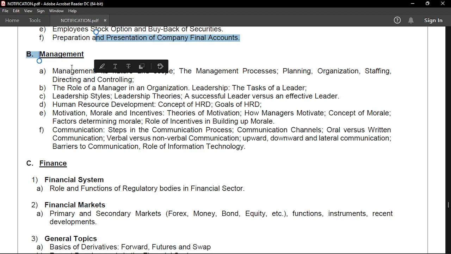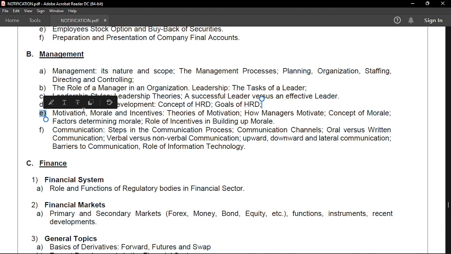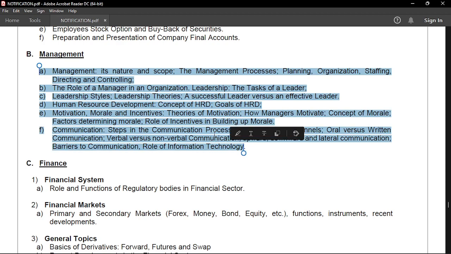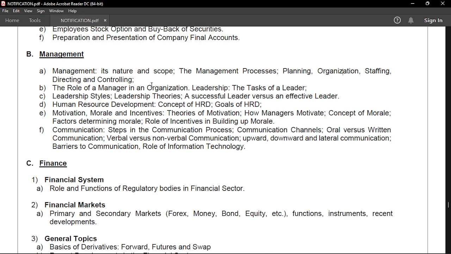Management, it's very simple. Most of the syllabus is similar to the RBI Grade B examination, but in the previous RBI Grade B management syllabus in 2019, there were sections on the concept of HRD, human resource development, but in the new notification of 2021, RBI actually eliminated this section. Human resource development is not in the new RBI Grade B management syllabus, but in this particular exam you have to prepare for this, and most of the things are very much common: communication, motivation, leadership, role of a manager, and all the planning, organization, staffing, all of these things.